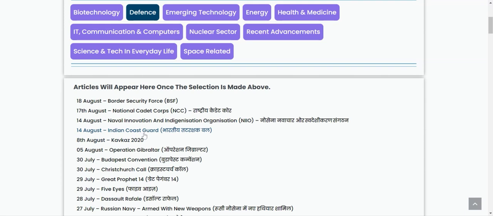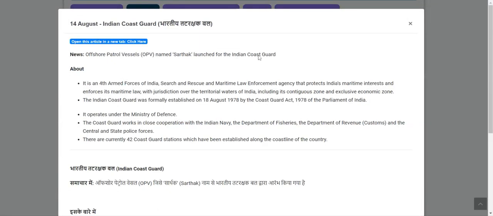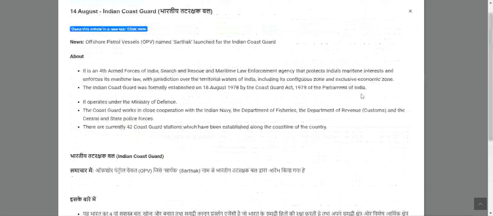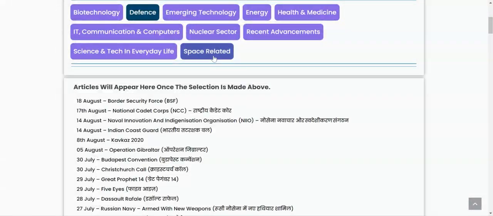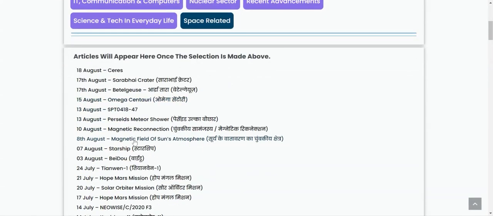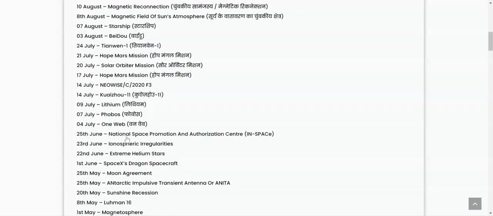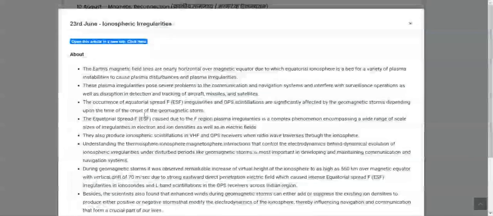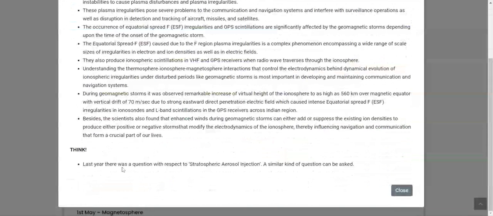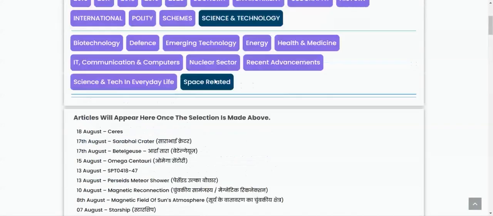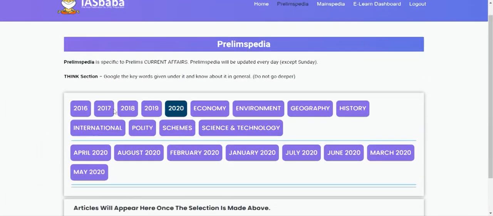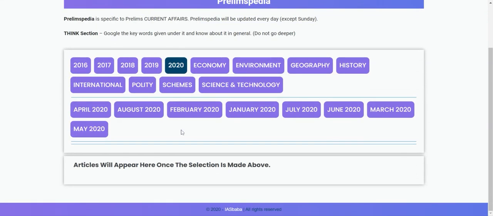Once this is done, for example, you search on Indian Coast Guard, you can click here. Everything will be listed like this. Space related examples right here. You can search year-wise topics also. Below it is arranged in alphabetical order.